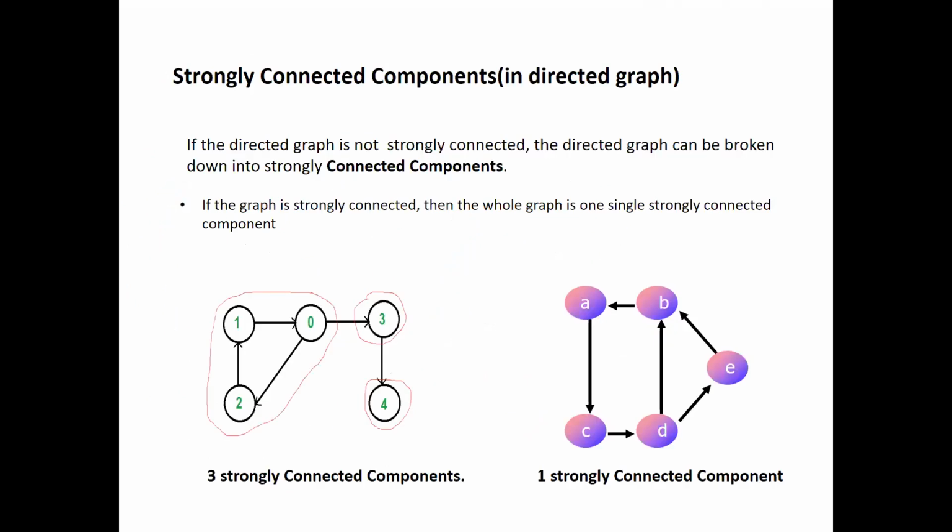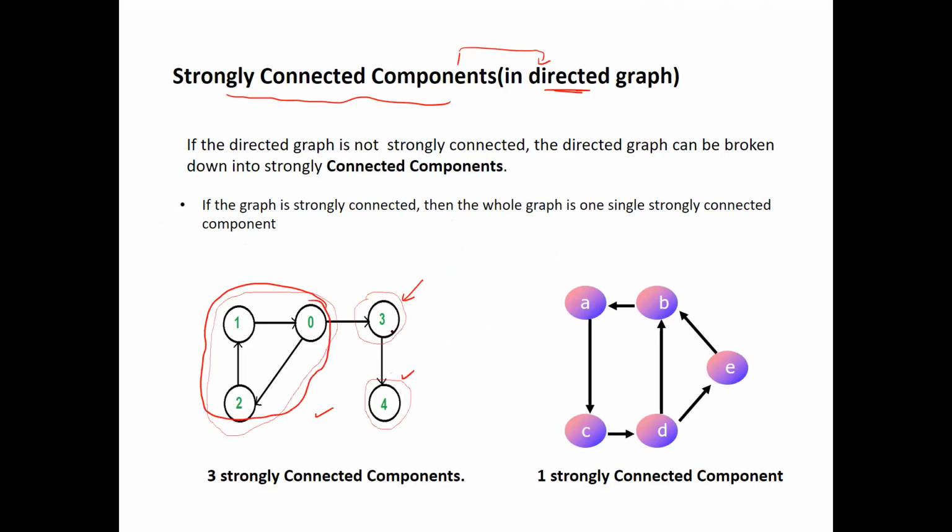then the term called strongly connected component. This terminology is associated with directed graphs. The same concept is there. Now in this example, this graph has got three strongly connected components. The reason being, this graph is not strongly connected, because there is no path from 3 to the remaining vertices other than 4. So this has got three strongly connected components because these components are connected with each other.